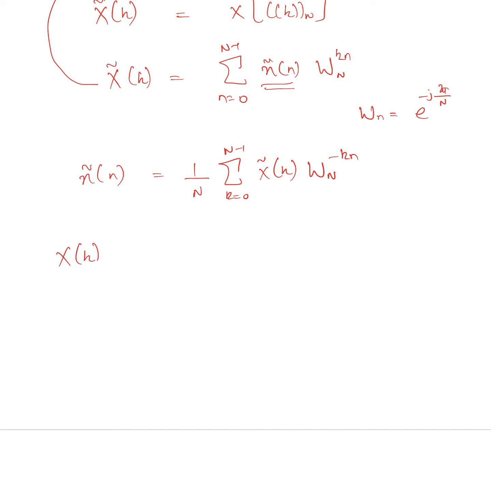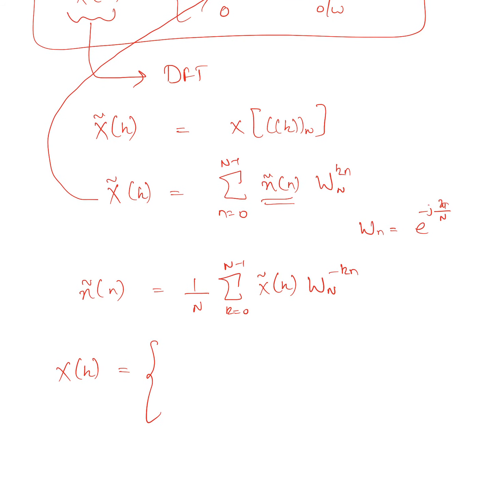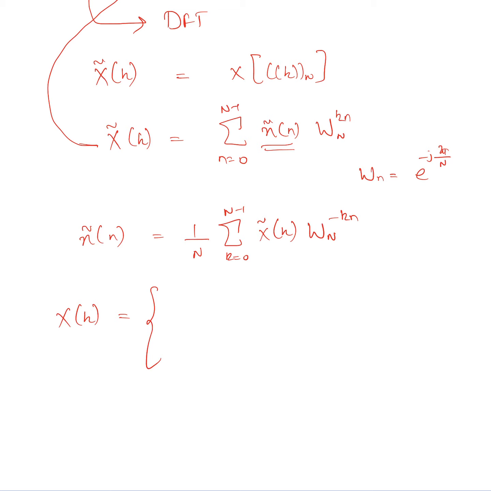X of k would be, I will substitute first of all this one, so it would be summation from n equal to 0 to N minus 1 of x tilde of n W_N^{kn}. So I have directly substituted this into the previous expression. This is valid for k lying between 0 to N minus 1, otherwise it is 0.